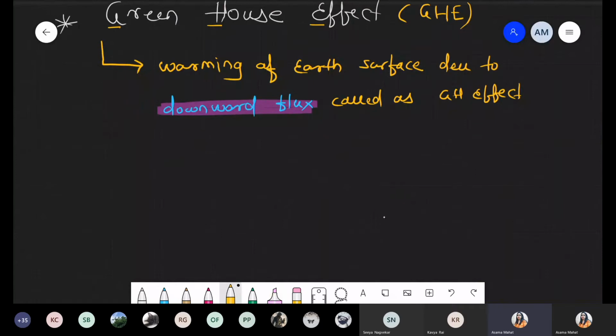Now, this is the sun. From the sun, sunlight comes.